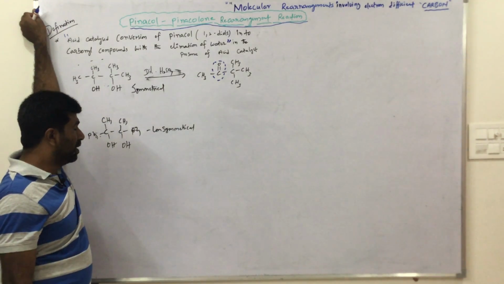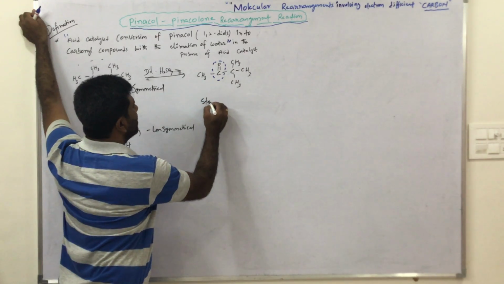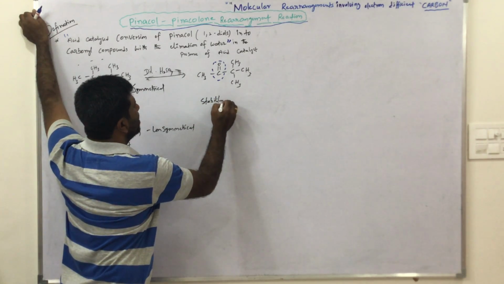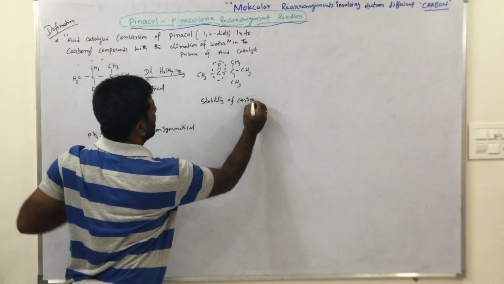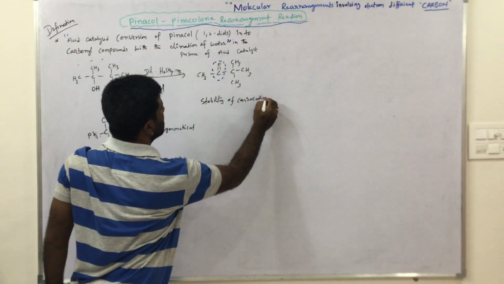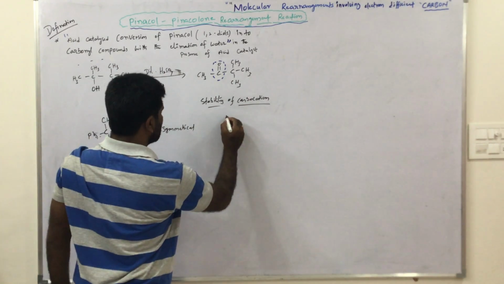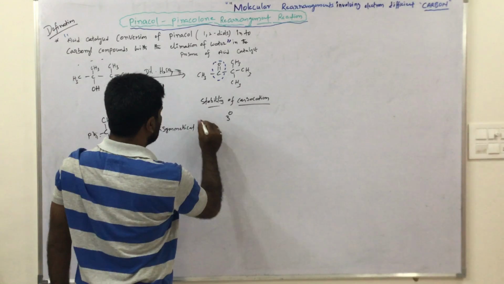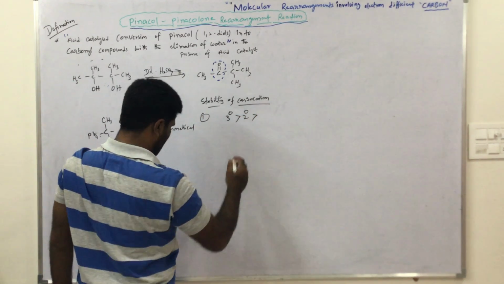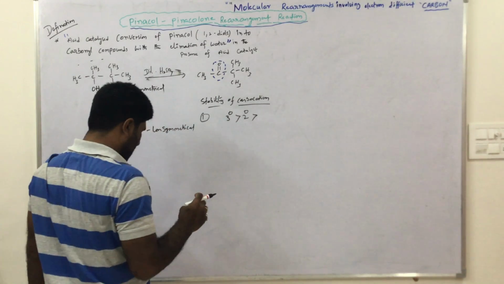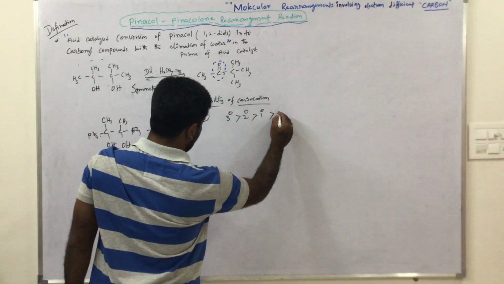That is the main problem. Here the stability order of carbocations is tertiary, secondary, primary and methyl.